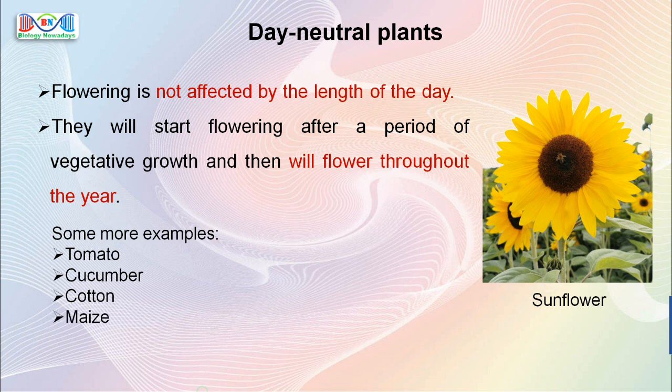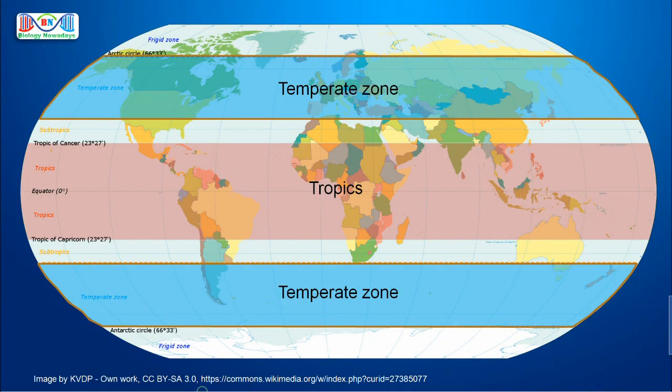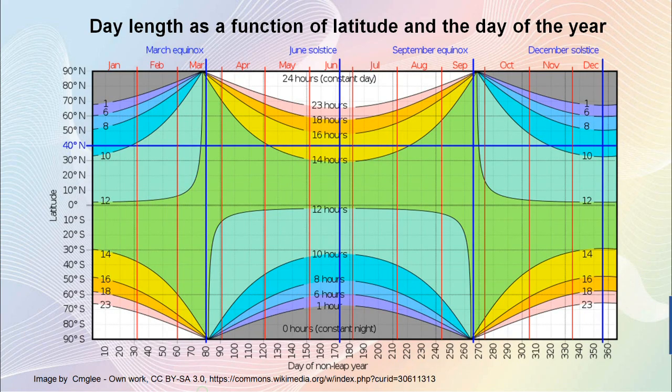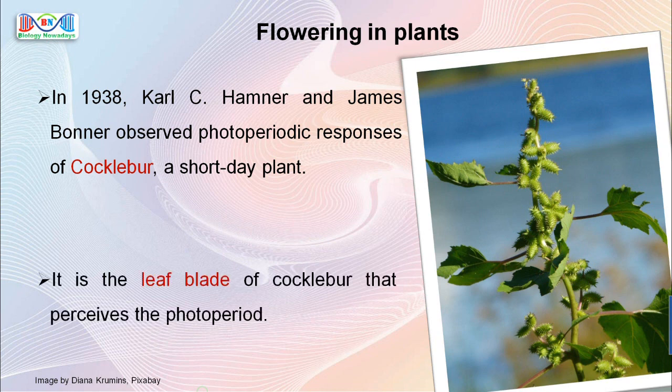So by now, you know why some plants flower only during a particular season and also why some plants are seen only in the temperate regions or in the tropics. Of course, one of the main factors is the length of the day, which differs according to seasons and geographical zones. In 1938, Hamner and Bonner began a study of photoperiodic responses of the short day plant cucumber. They observed that a completely defoliated plant, or in other words, a plant without leaves, cannot be induced to flower, which means that it is the leaf blade of cucumber that perceives the photoperiod.